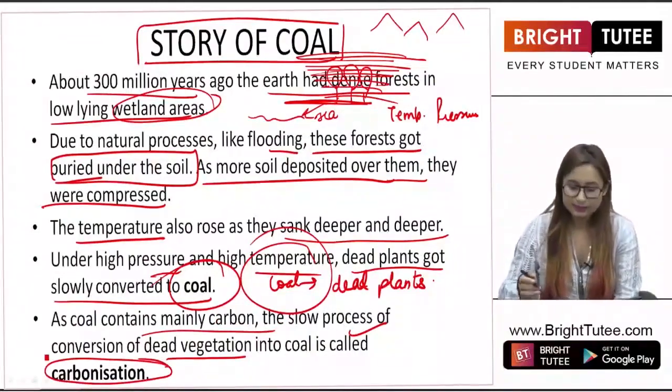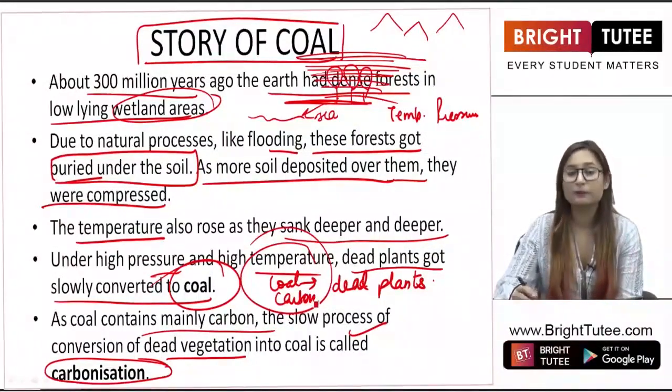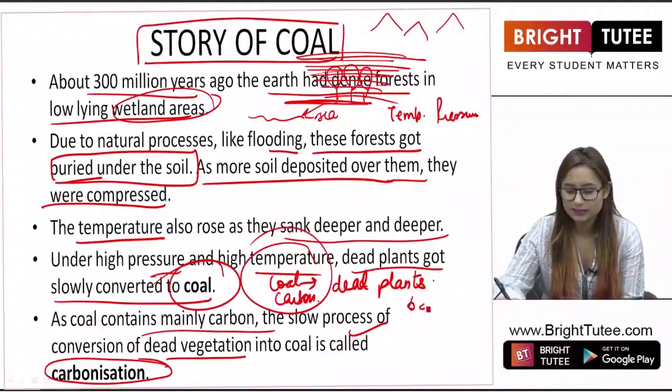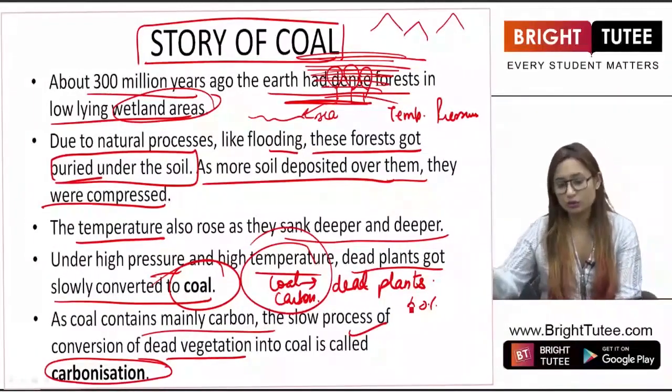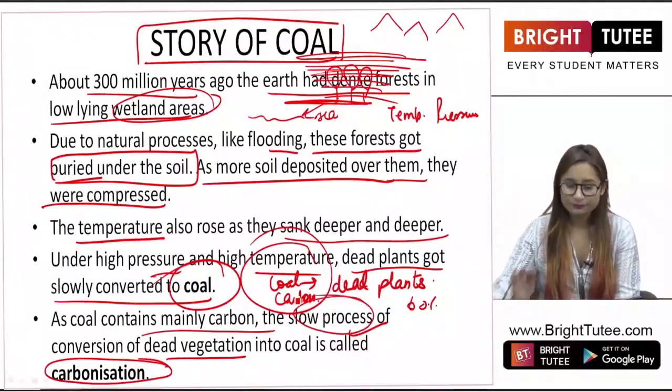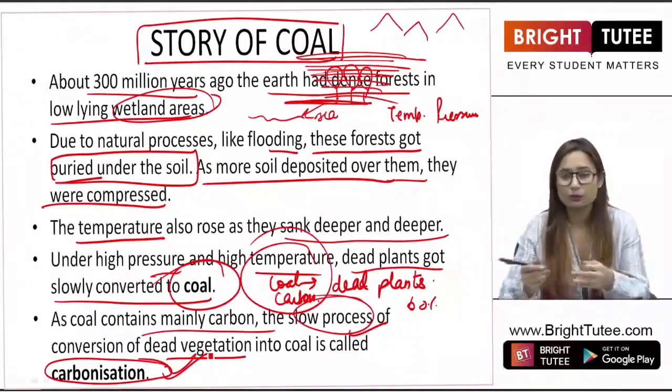As the statement says, the coal mainly consists of carbon. It is not a pure form of carbon, but 60% of coal is basically carbon. So the conversion of dead vegetation into coal, which was a very slow process, is known as carbonization. So this was the whole story of how coal was formed.